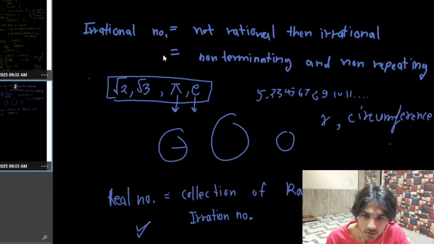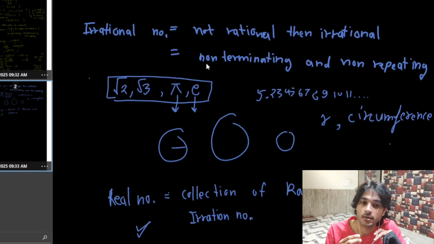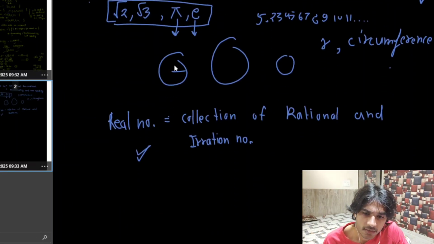Similarly, then we found out what irrational numbers are. So irrational numbers simply are numbers which are not rationals, or we can simply say non-terminating and non-repeating. So they are not terminating. If we write them in decimal expansion, they are never going to stop. They are going to go on forever, and they are not terminating and repeating either. No term is being repeated. Famous examples are root 2, root 3, pi, and the exponential. Then I gave you how pi came into existence, and then we defined real numbers.